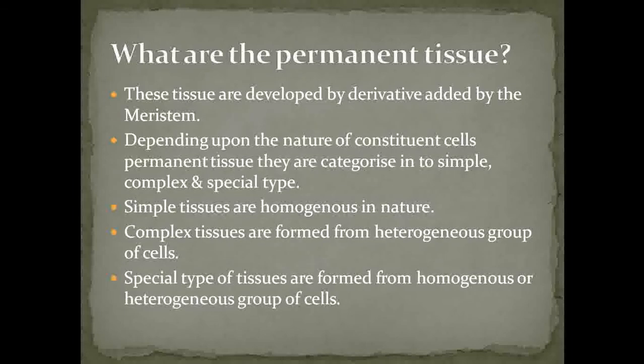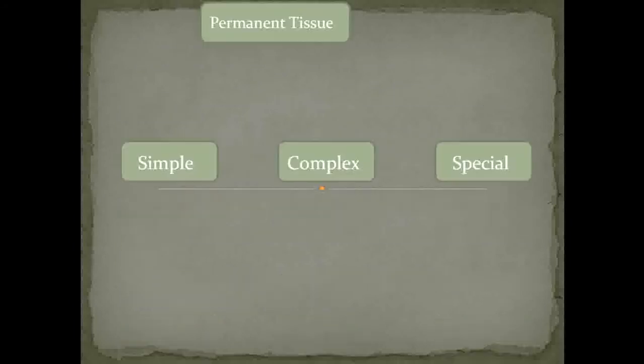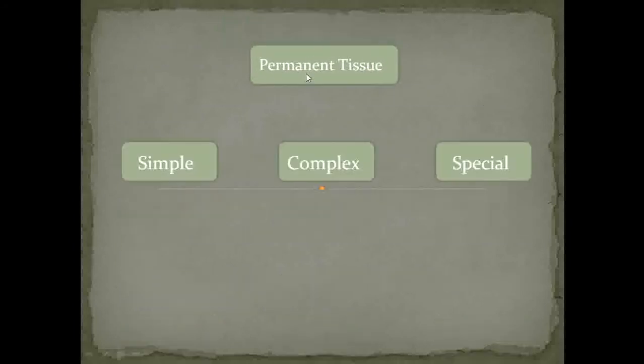These are developed from the derivatives added by the meristem, and depending upon the nature of the constituents, the permanent tissues are categorized into three types, that is the simple tissue system, complex tissue system, and special type of tissue system. So this is the permanent tissue. They get categorized under three types, that is simple, complex, and special.